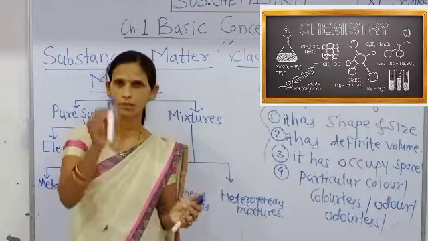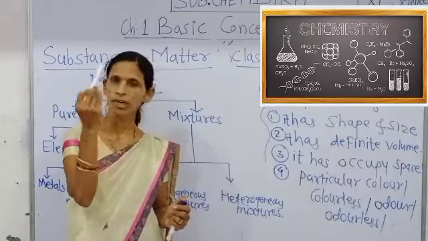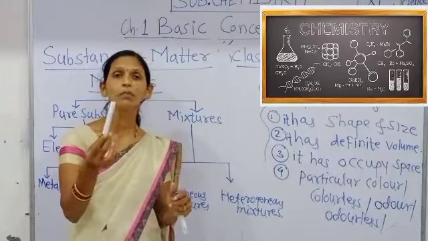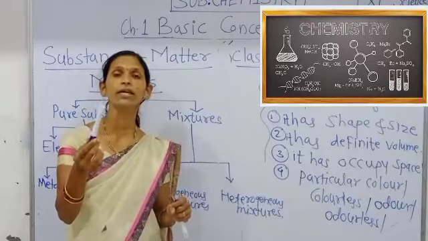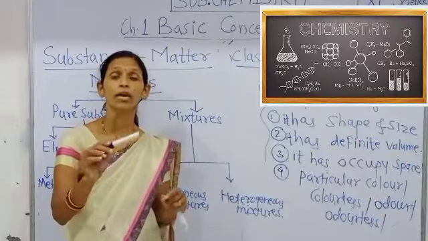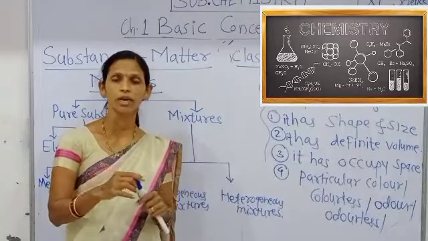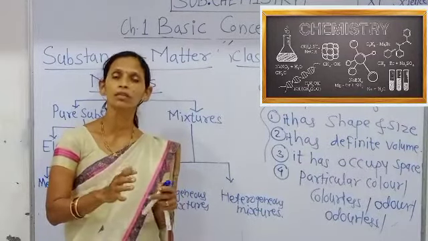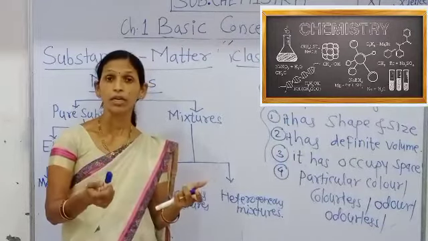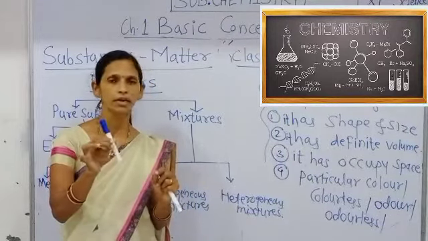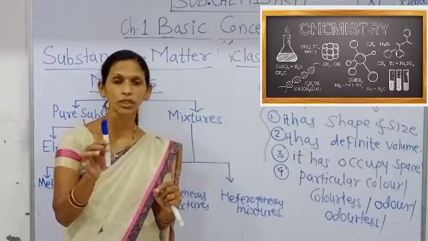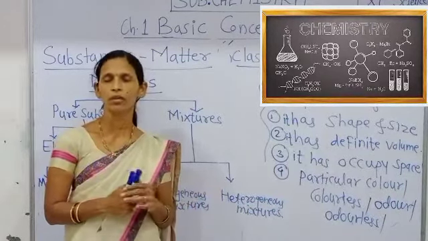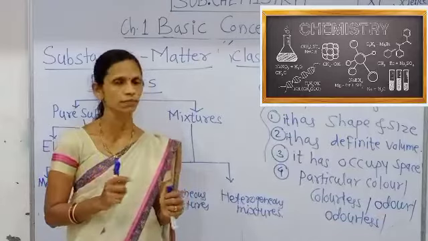Physical methods, for example, plastic is a pure substance, it is a compound, we cannot decompose or divide it by physical method, that is, there are different physical methods, that is भौतिक प्रक्रियेने आपण या मधील घटक वेगळे करू शकत नाही. By chemical method we may divide those substances.